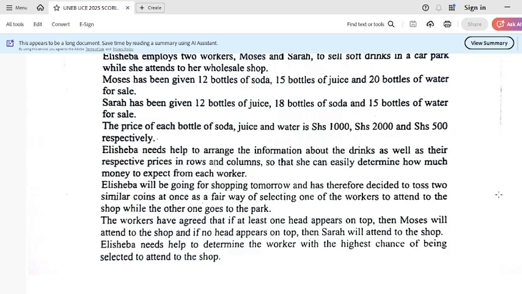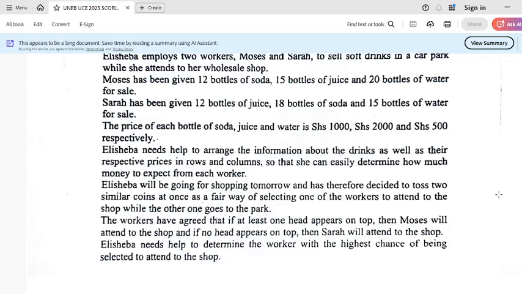Elisheba needs to arrange the information about the drinks, as well as their respective prices in rows and columns, so that she can easily determine how much money to expect from each worker. Elisheba will be going for shopping tomorrow and has therefore decided to toss 2 similar coins at once as a fair way of selecting one of the workers to attend to the shop while the other one goes to the park.